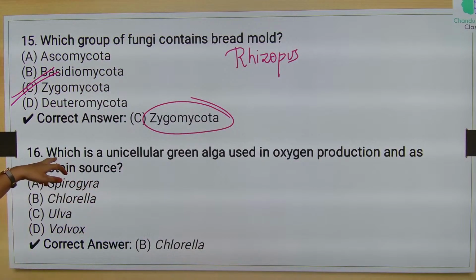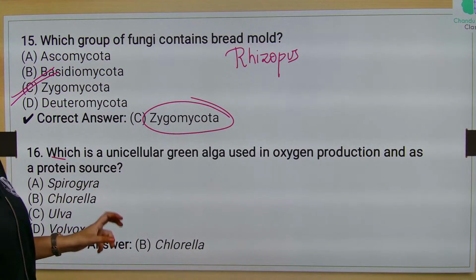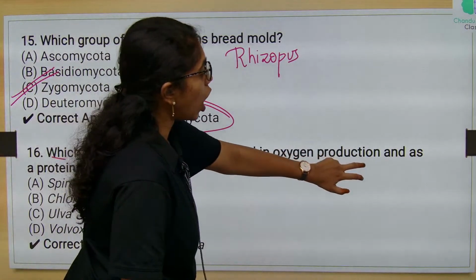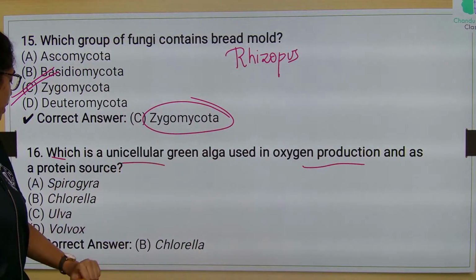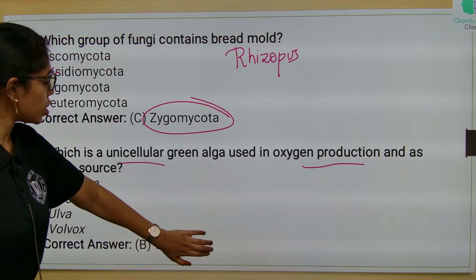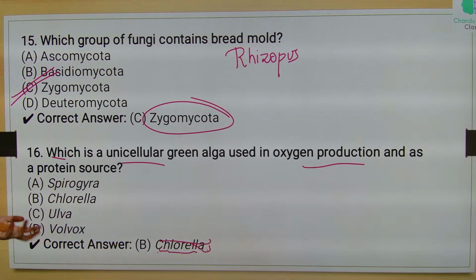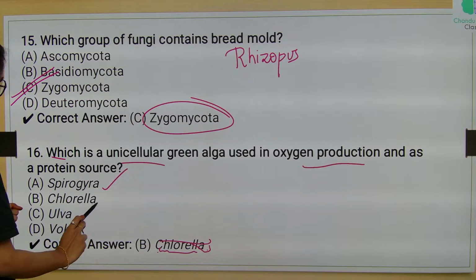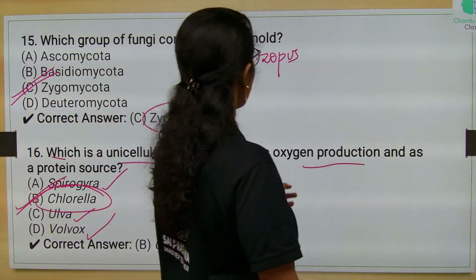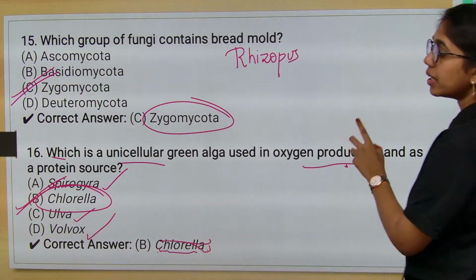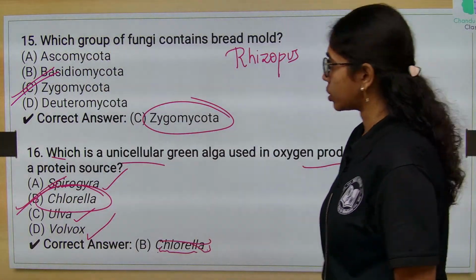Okay. Next, which is unicellular green algae used in oxygen production as protein source? Unicellular green algae he asked. It is very easy to pick the answer because Spirogyra, Ulva and Volvox, these are not unicellular. Chlorella is the only unicellular algae which is given in the options, which aids in oxygen production, and this is as main protein source. Next,